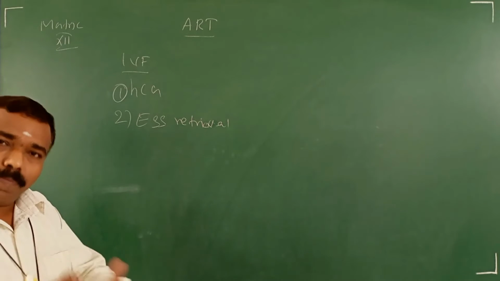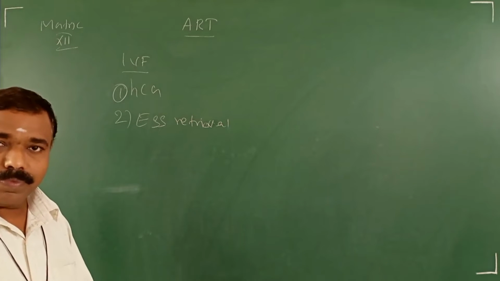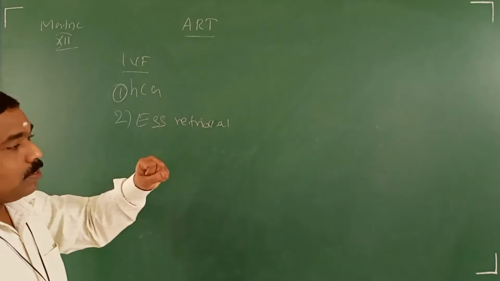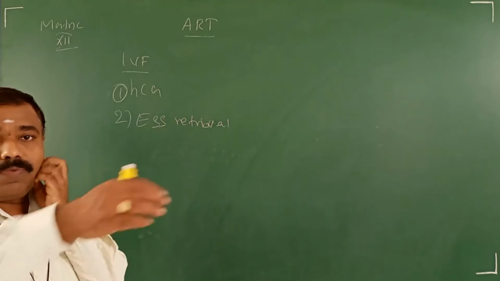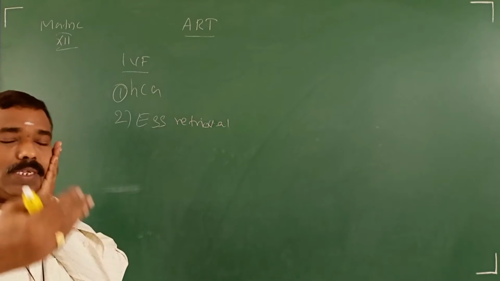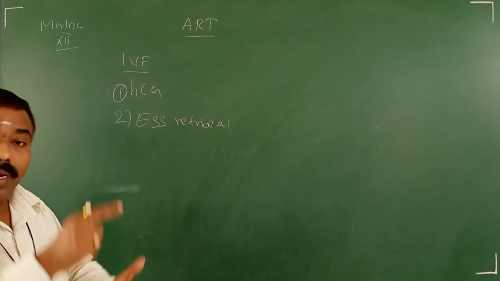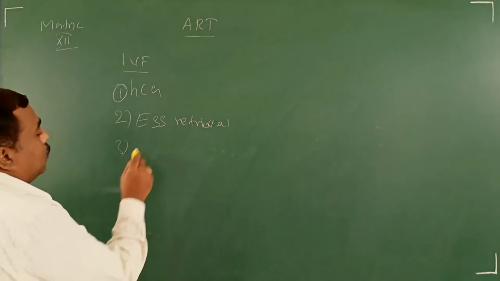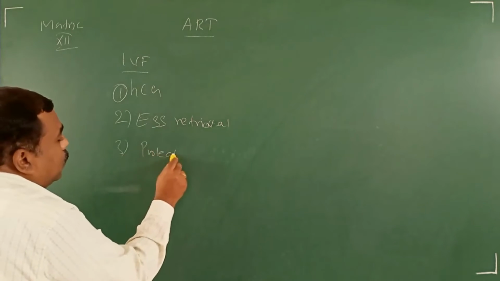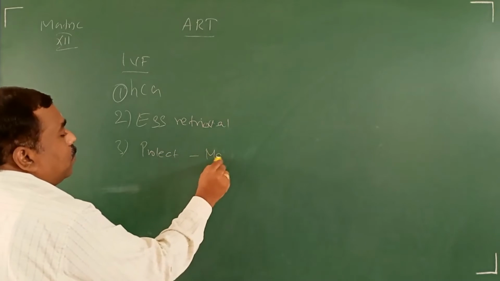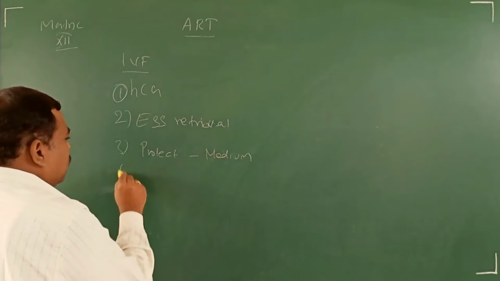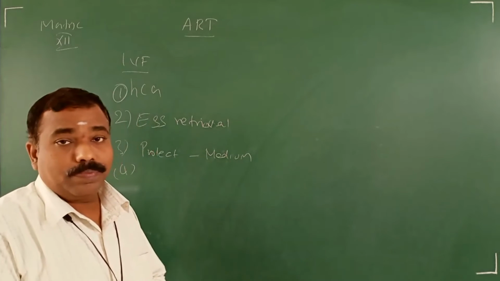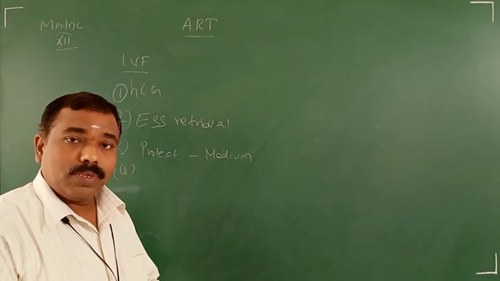Further, what we are going to discuss today, that procedure is the same. Only the last step differs from each technique. Now they remove the egg. Where do they have to keep it? They remove it from the ovary, out from the body. Immediately it will die. So in order to protect it, they keep it in a special medium. Not only one egg, they will take many eggs, a lot of eggs.